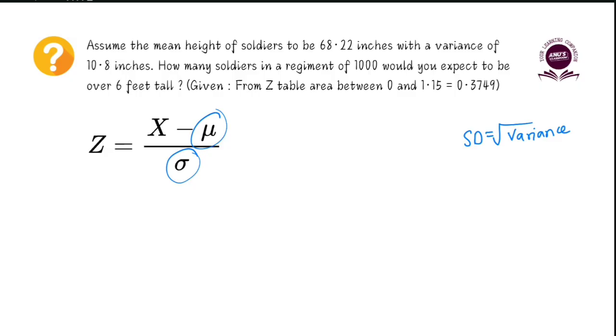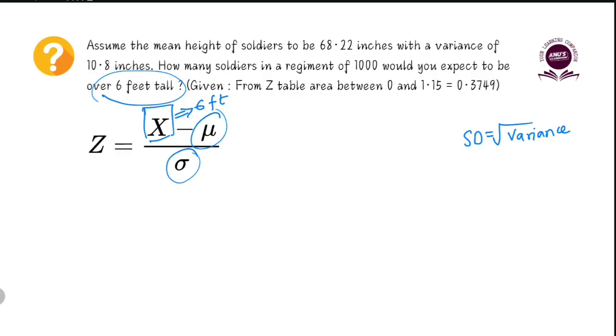Now the question is, what is x? If we know x, we will be able to substitute all the values and find the z-score. So the height threshold, or x value, over here is 6 feet. Why? Because we are told to find out how many soldiers in this regiment of 1,000 people are expected to be over 6 feet tall, right? Over 6 feet tall. So x is 6 feet.